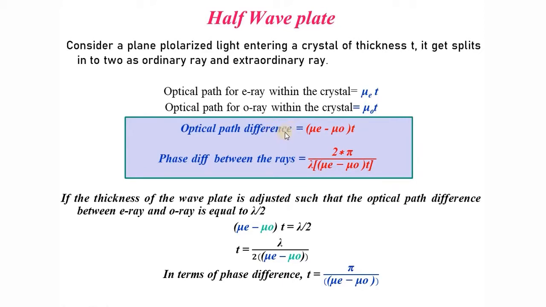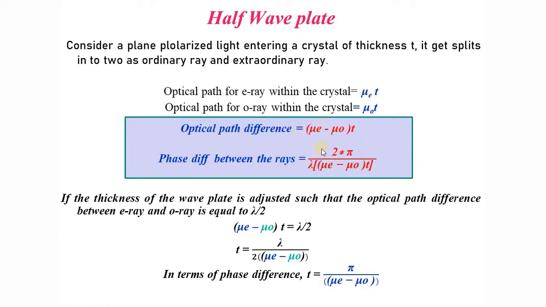So normally, if lambda is the path difference introduced, the corresponding phase difference is 2 pi. So for unit path difference, the phase difference is 2 pi by lambda. For a path difference of (mu e minus mu o) into t, the phase difference will be 2 pi by lambda into (mu e minus mu o) into t, basic mathematics. So the phase difference between the two rays will be 2 pi by lambda into (mu e minus mu o) into t.